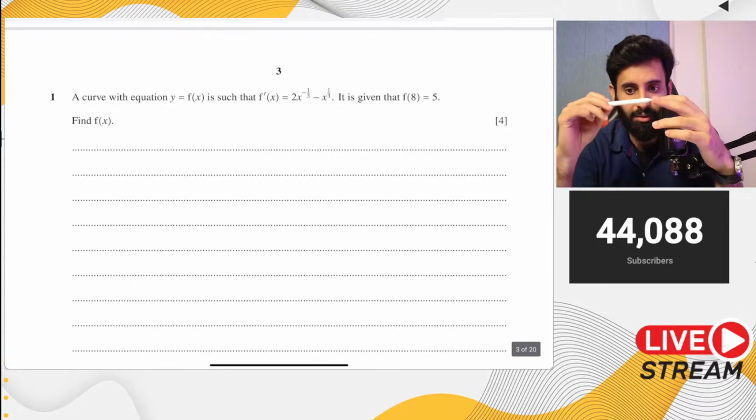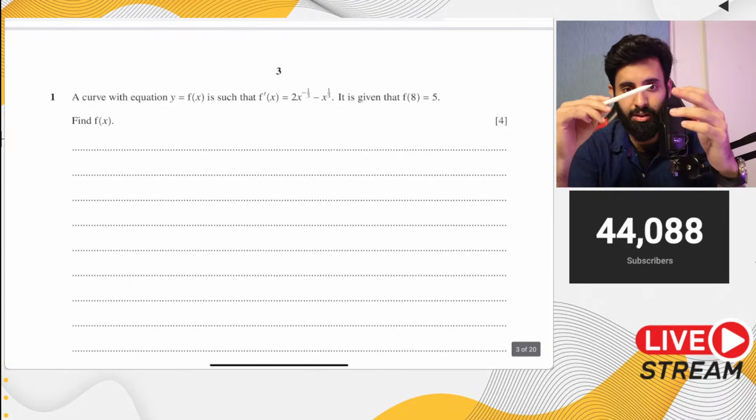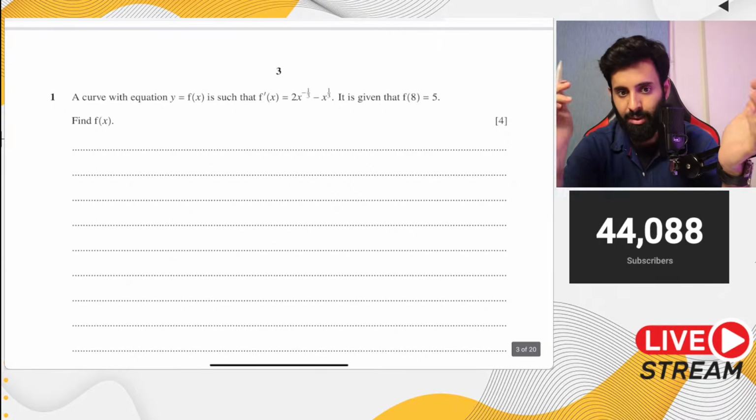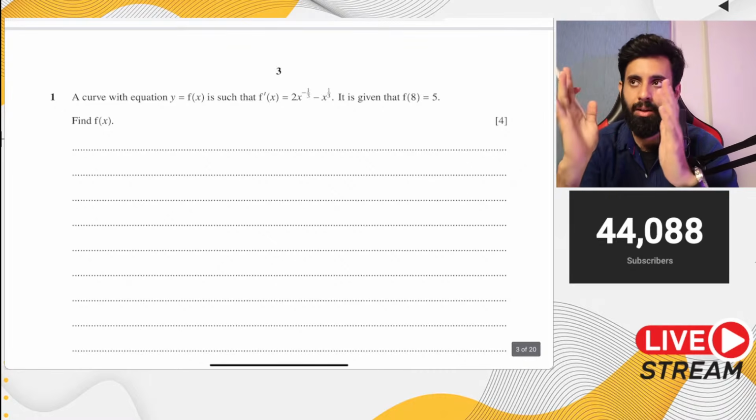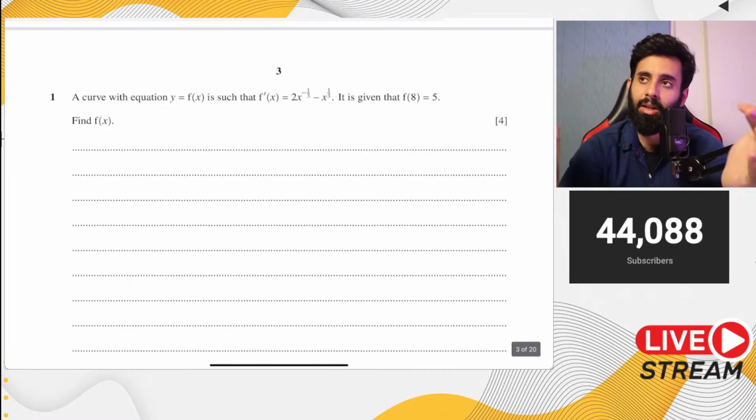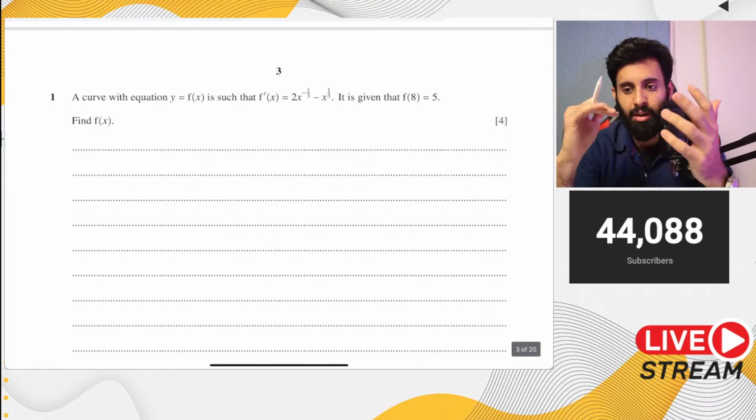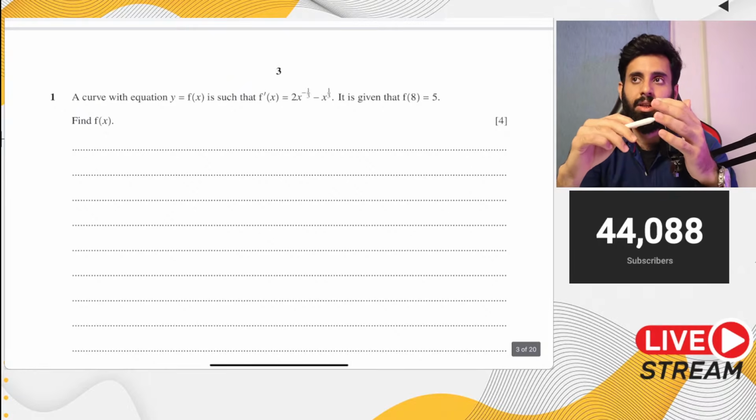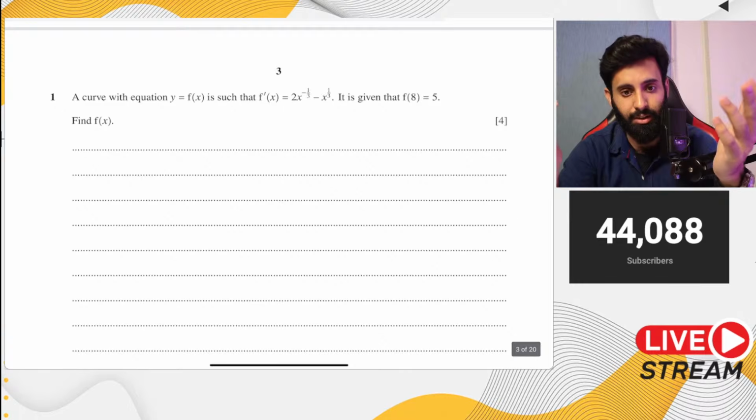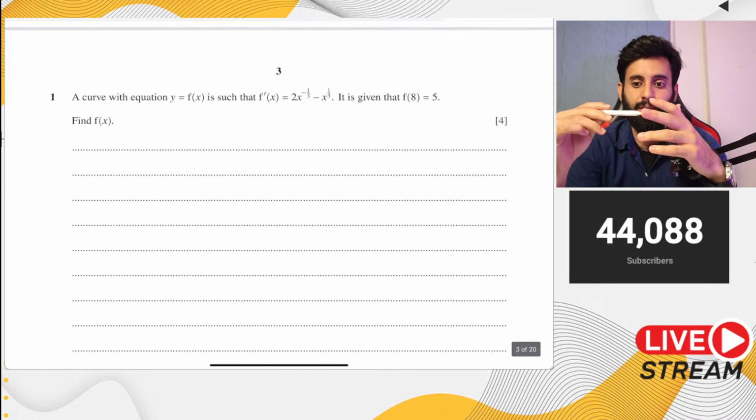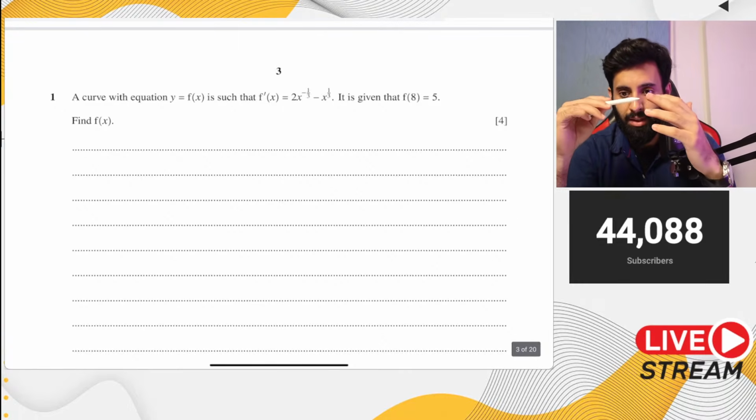Plan your answer. If the question is asking for the area of the shaded region, plan it. Don't just brainlessly start attempting it. Plan it: okay, I need to find the area of this region, then I need to add the two, then subtract the two. Just like that. If you're finding, let's say, the area of a shaded region in circular measure, again, plan your answer. All right, so plan your answer.